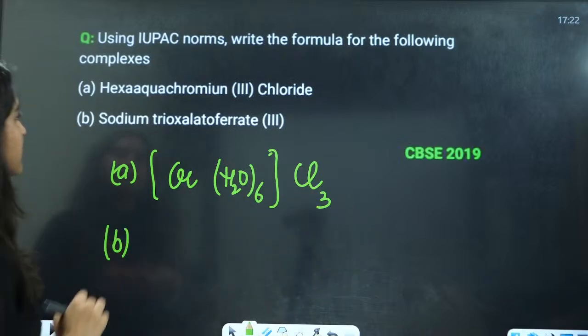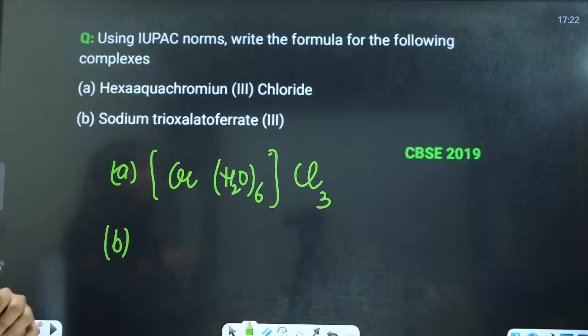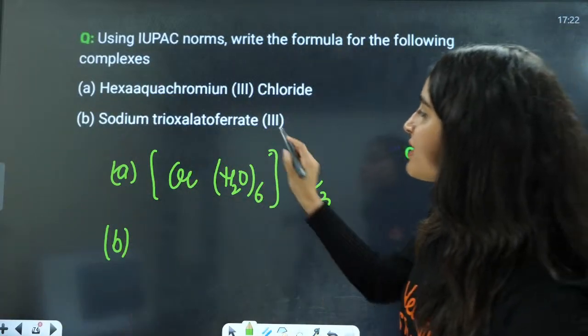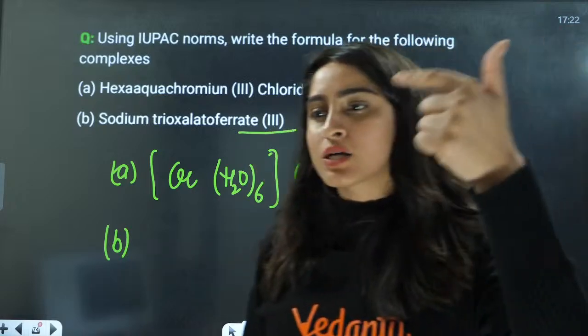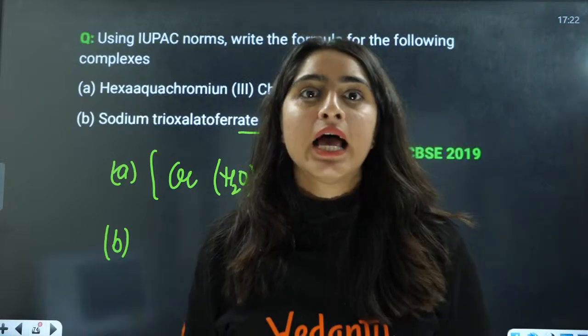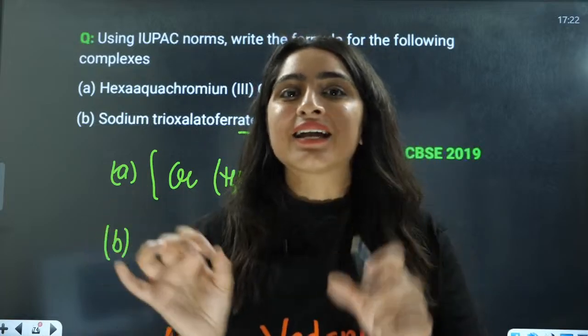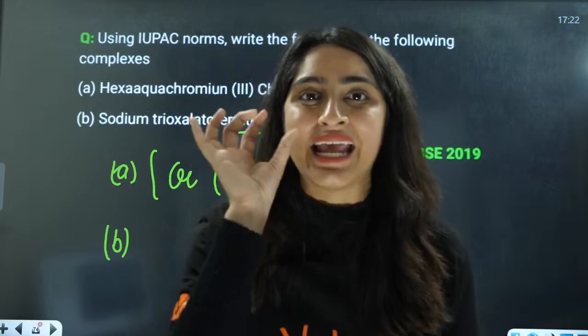Now B part is sodium trioxalatoferrate. Now see this is ferrate. What does this mean? Everyone in the chat box, what does ate mean? If you have central metal atom, central metal ion, that is referred to as ate.